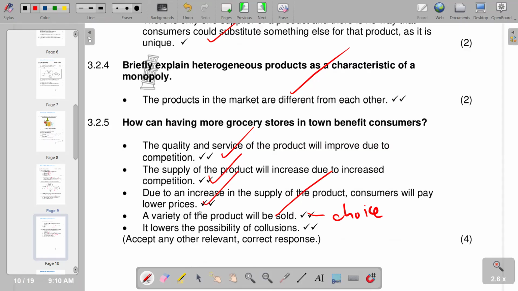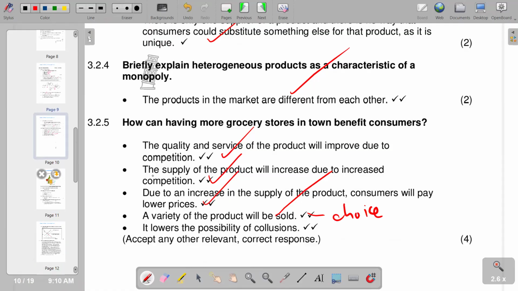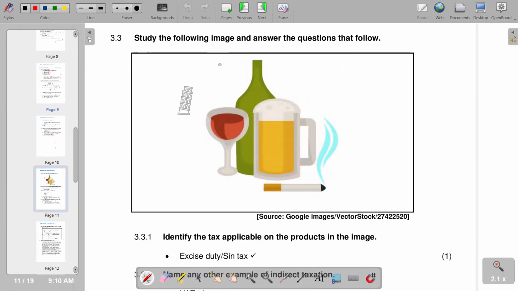Then we go to the next part of our question. On the next part of our question, please study the following image and answer the questions that follow. The first question reads, identify the tax applicable on the products that we have. If you check there, we have got a cigarette and we have got alcohol as indicated there.